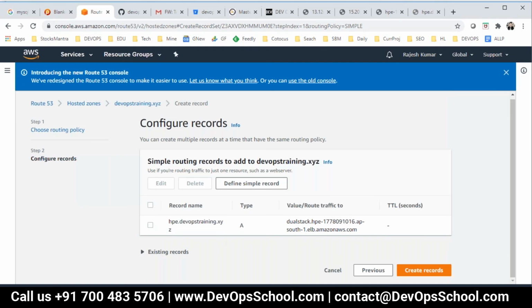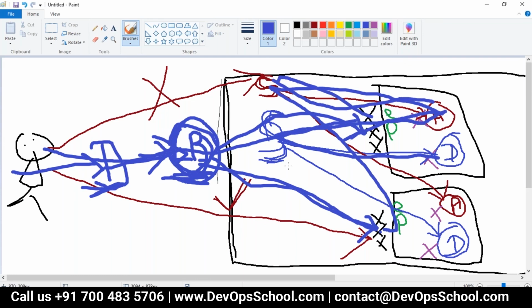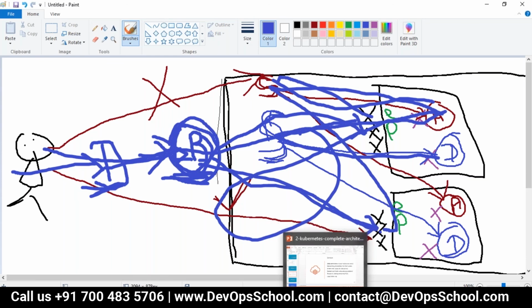So guys, did you understand the whole flow? How do you create it? So we hit the domain name. Domain name transfers to the load balancer. Load balancer transfers to the node port. Node port to the service. Service to the pod. Pod to again as many services as you have. Typically you have so many services. All the services will be inside a cluster, but only one front-end service will be there, which is exposed to the node port. So basically what you need is one load balancer, more or less.